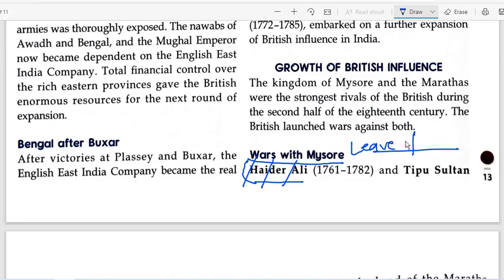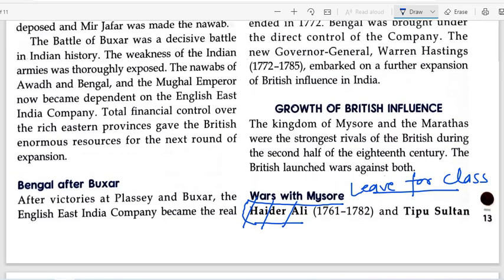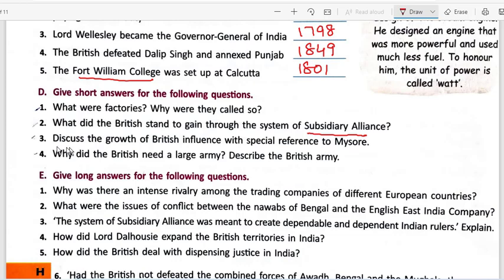And leave for class. Okay. So we will be discussing this question, that is your D3 with reference to Mysore. We will discuss it later. Okay, all right. Now moving on to the next question, that is question number 4.